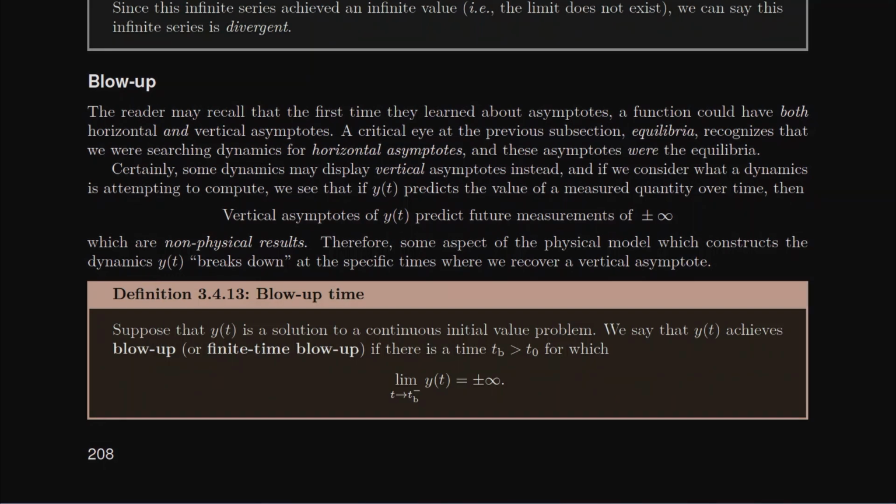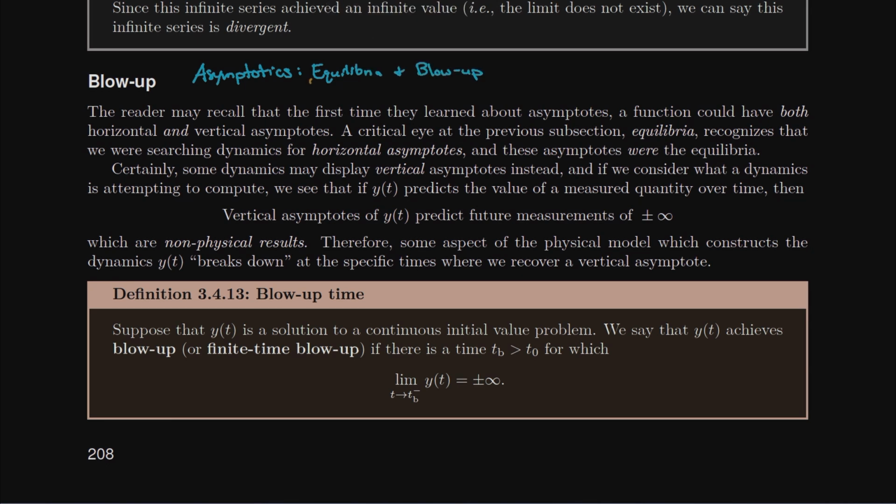So we're moving on to the very last subsection of this chapter, and it's really the second half to that section called asymptotics. So let's recall what we had with asymptotics. Or really asymptote. It's the adjective of asymptote. We had equilibrium, and now we have blow up.